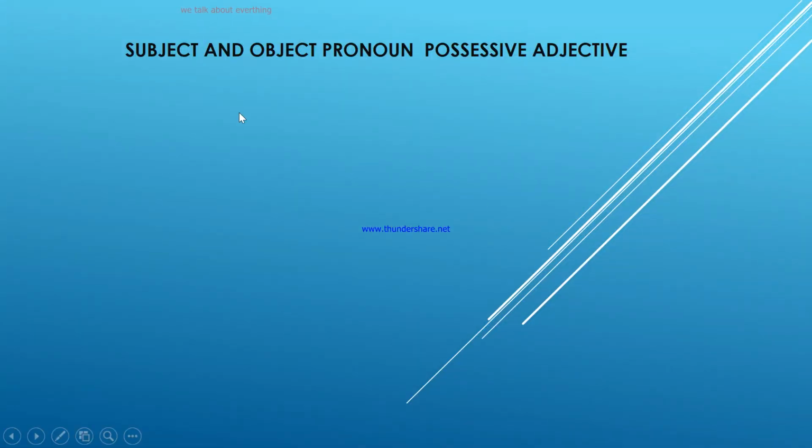Today we're studying subject and object pronouns and possessive adjectives. What are they? How can we use them? First we will cover subject pronouns. What is a subject pronoun? We will study about subject pronouns, right?